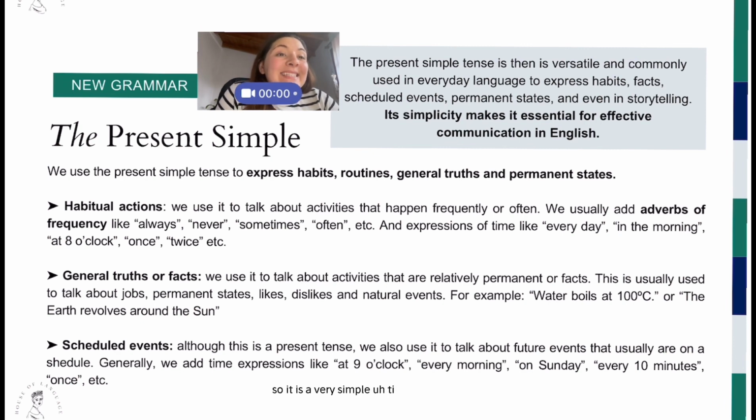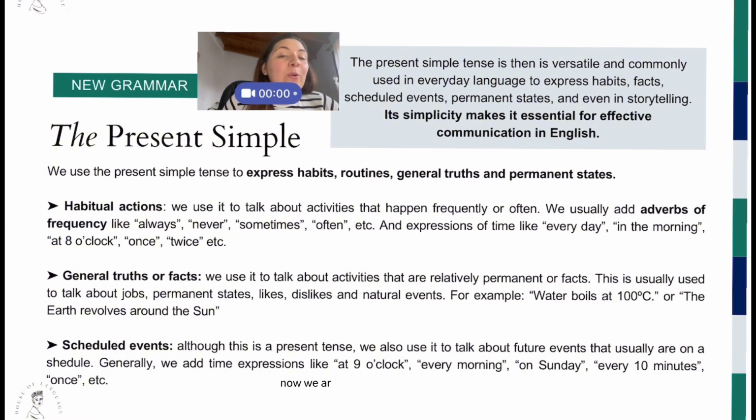So, it is a very simple time tense, although you still don't see it. It is a simple time tense that it's essential for communication in English. So it's important that we identify features, identify differences, try to spot what's difficult for us, and try to practice as much as possible so that we can master it and move on to other tenses.